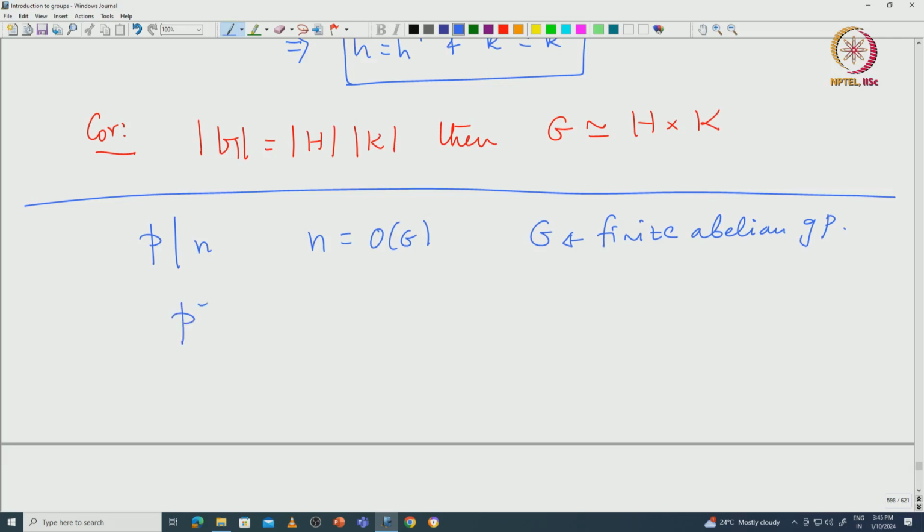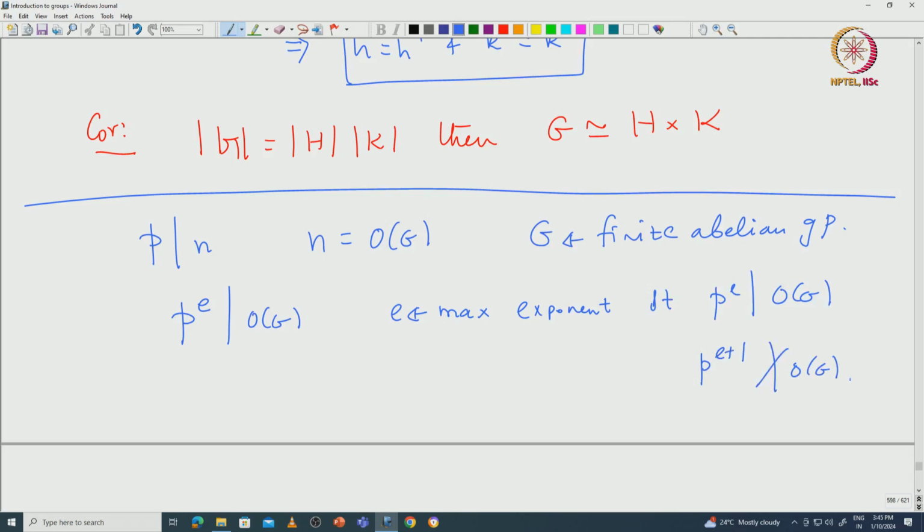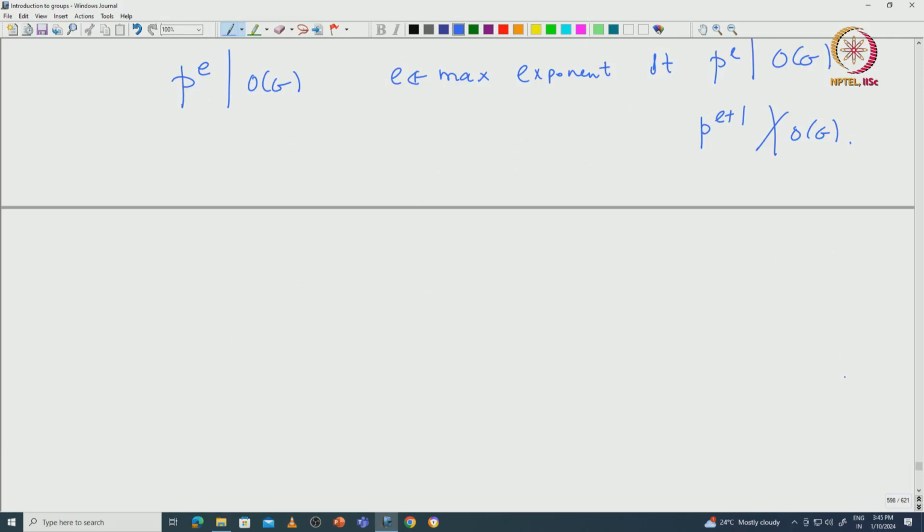Let us say p^e is the highest power that divides the order of G. So e is the maximum exponent such that p^e divides the order of G. That means p^(e+1) does not divide the order of G. Then Sylow's theorem guarantees that there is a subgroup of order p^e.